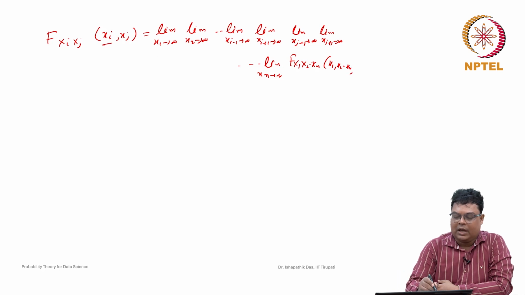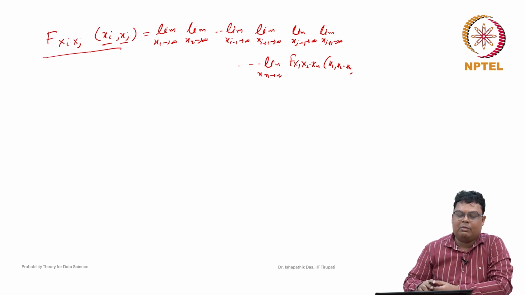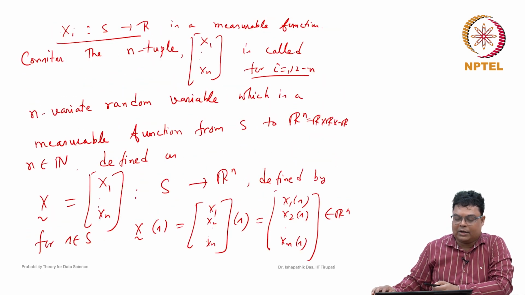So other than the ith and jth variables, you take the limit to infinity, and you get the marginal cumulative distribution function. Hope you have understood this concept.